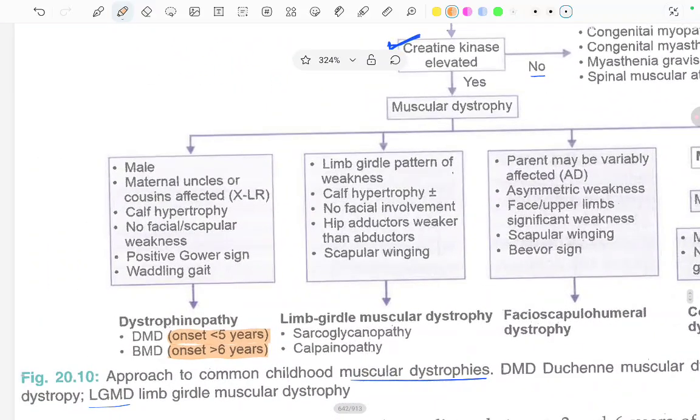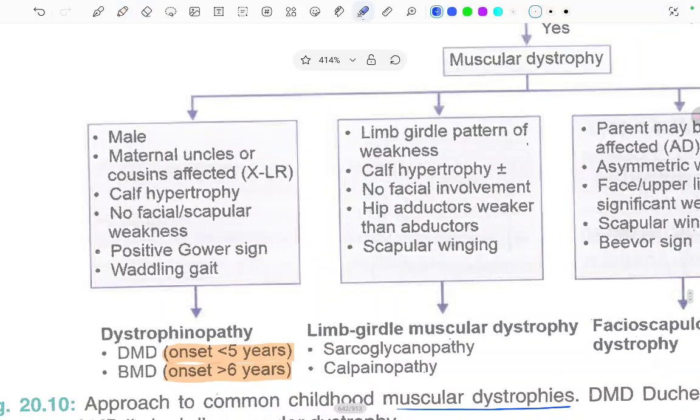What will be seen in the dystrophinopathies? Usually in DMD, a male child will be affected. Maternal uncles or cousins are affected because it is X-linked recessive. Calf hypertrophy will be seen. There will be no facial or scapular weakness. There will be a positive Gower sign, and a waddling gait will be seen. In dystrophinopathies, these things are found: male, maternal uncles, calf hypertrophy, no facial weakness, positive Gower sign, and a waddling gait.